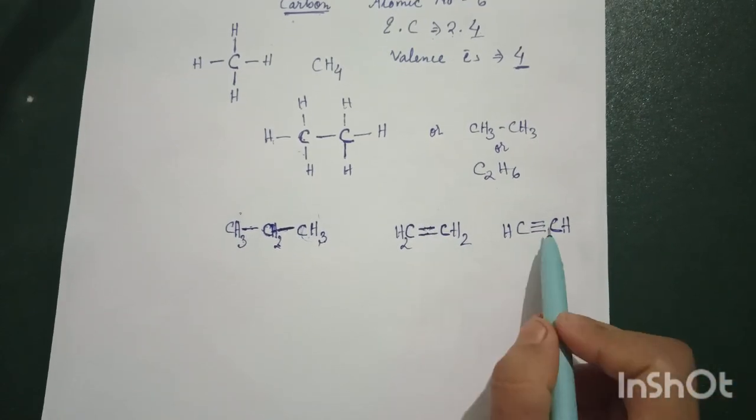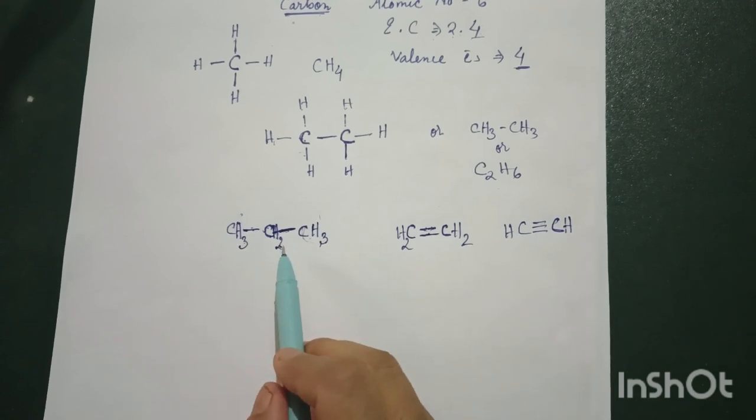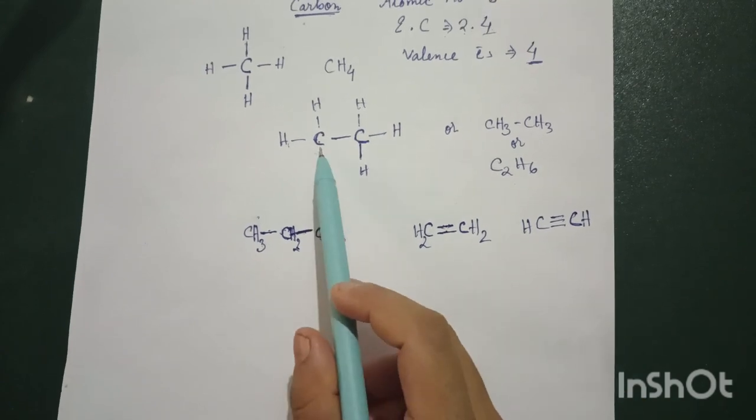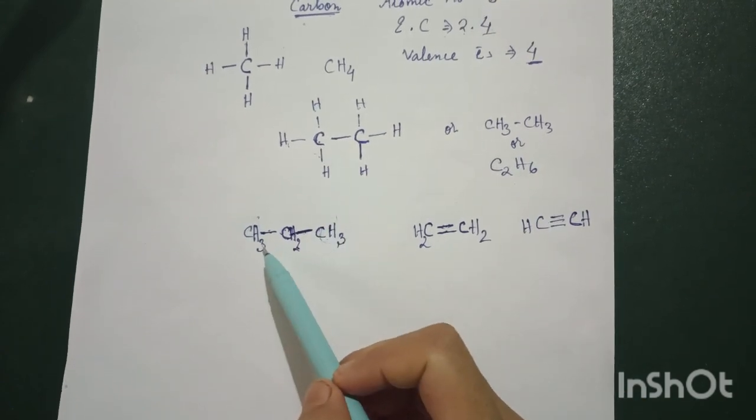See, in the form of double bond, in the form of triple bond, in the form of single bond. Whenever double bond and triple bond are there, we have to show the bonds. But in case of single bond, if we show it, it's okay. If we don't show it, we have to know ourselves that there is a bond.